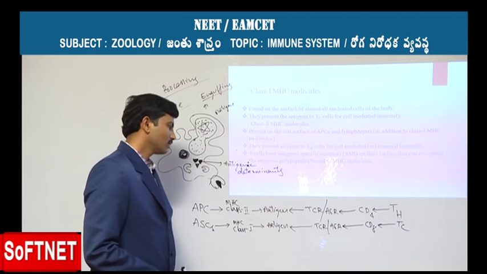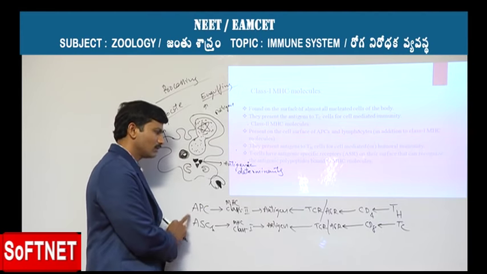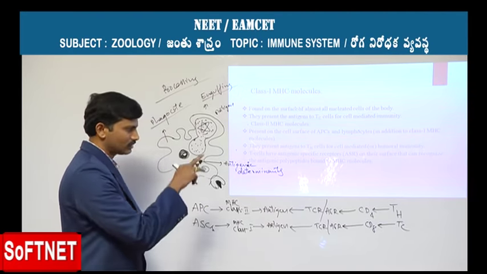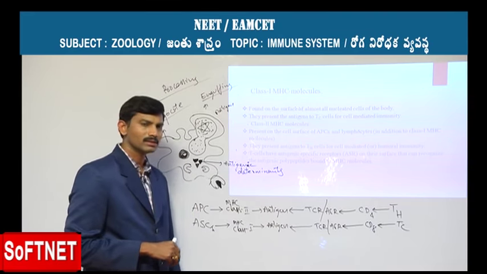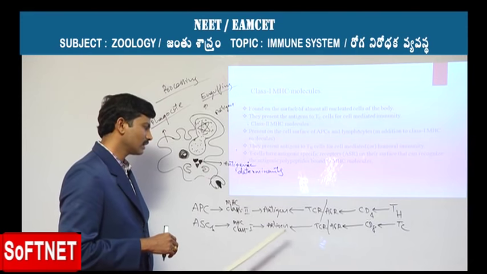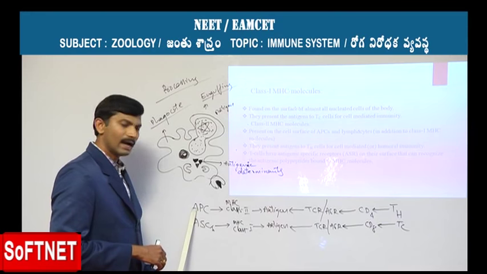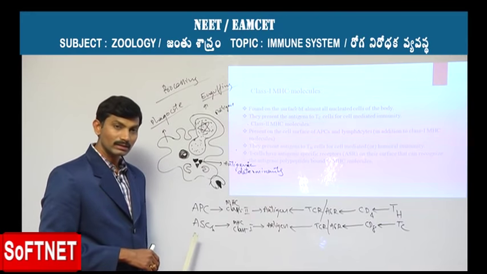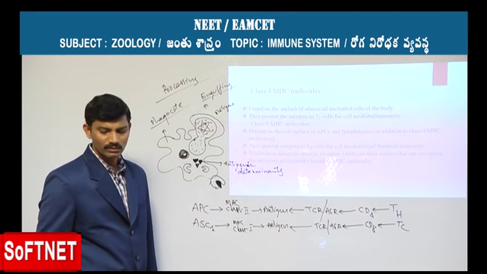So the basic entire immunological function is present in these two equations, and don't get confused with this. The CD4 marker is present on the TH cells, and the CD8 marker is present on the TC cells. Both are responsible for the recognition of antigen only when they are presented by either antigen presenting cells or altered self cells. Altered self cells are nothing but the infected cells that are present inside our body.